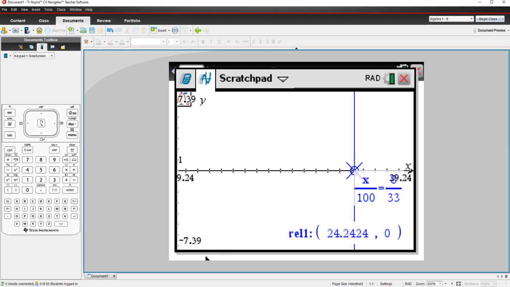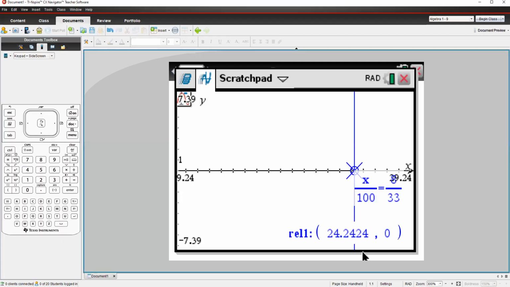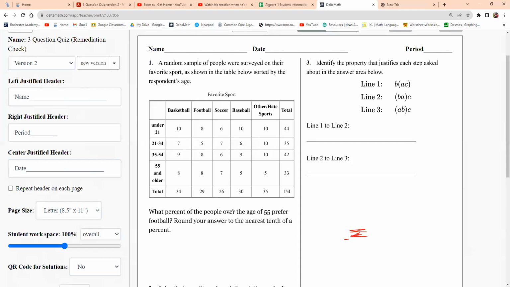Now they asked us to round it to the nearest tenth. Remember, you are rounding. So 2 is in the tenths place. You look at the number to the right. If it's 4 or below, then let it go. So I get rid of all of this. The answer for this one would be 24.2%. Boom, done. That's it.